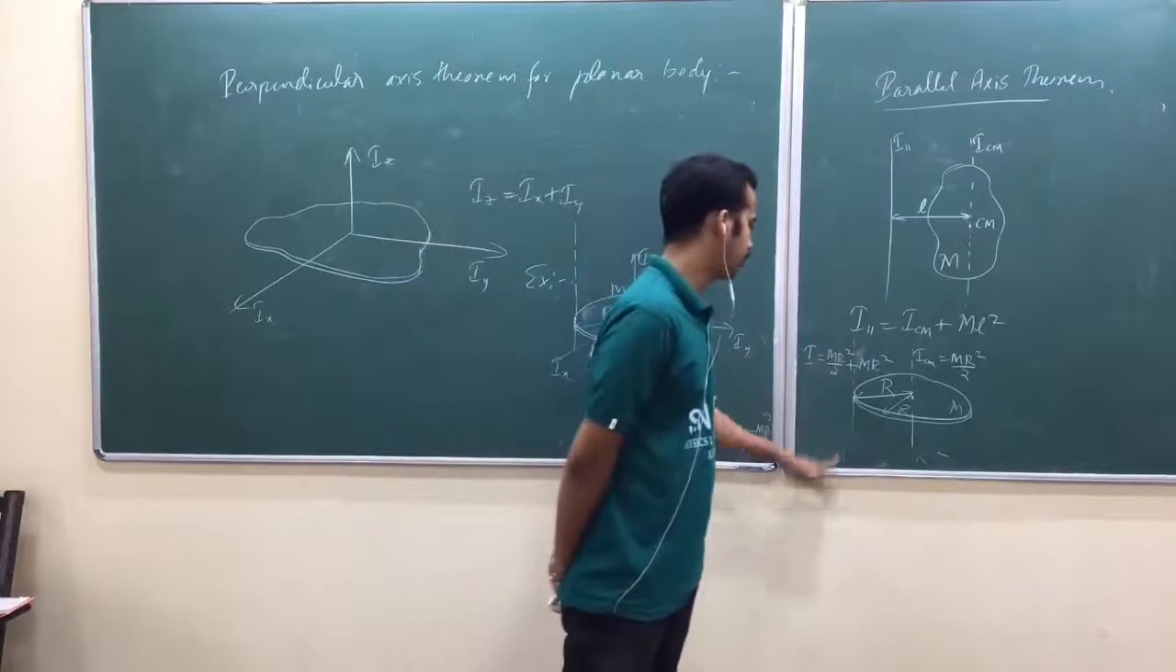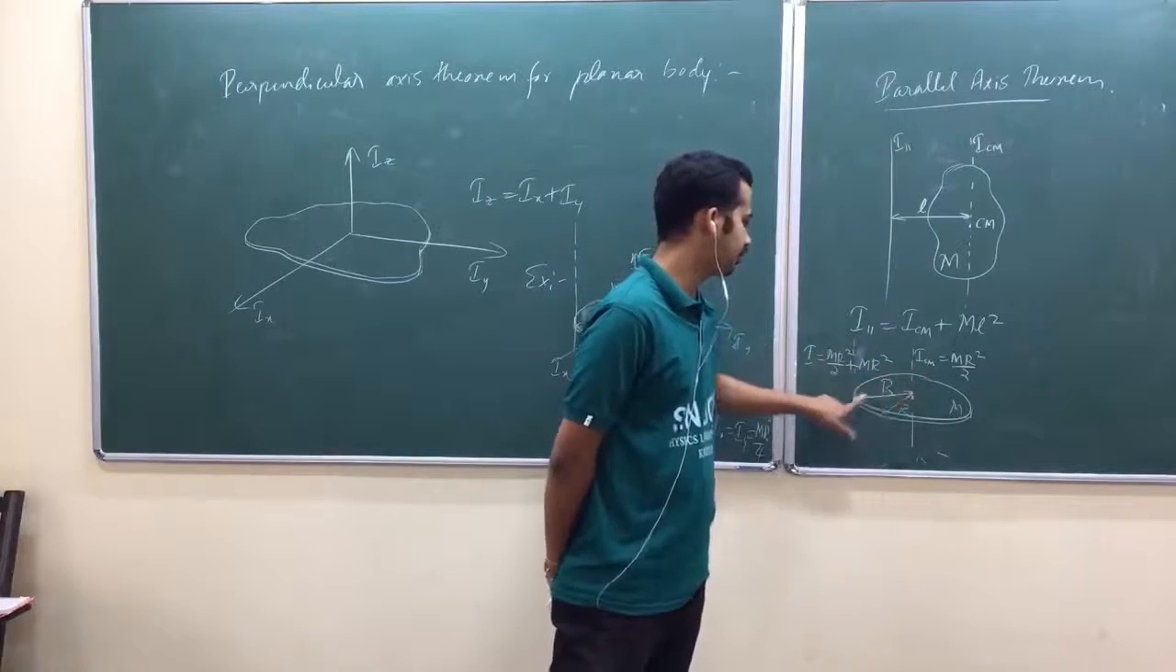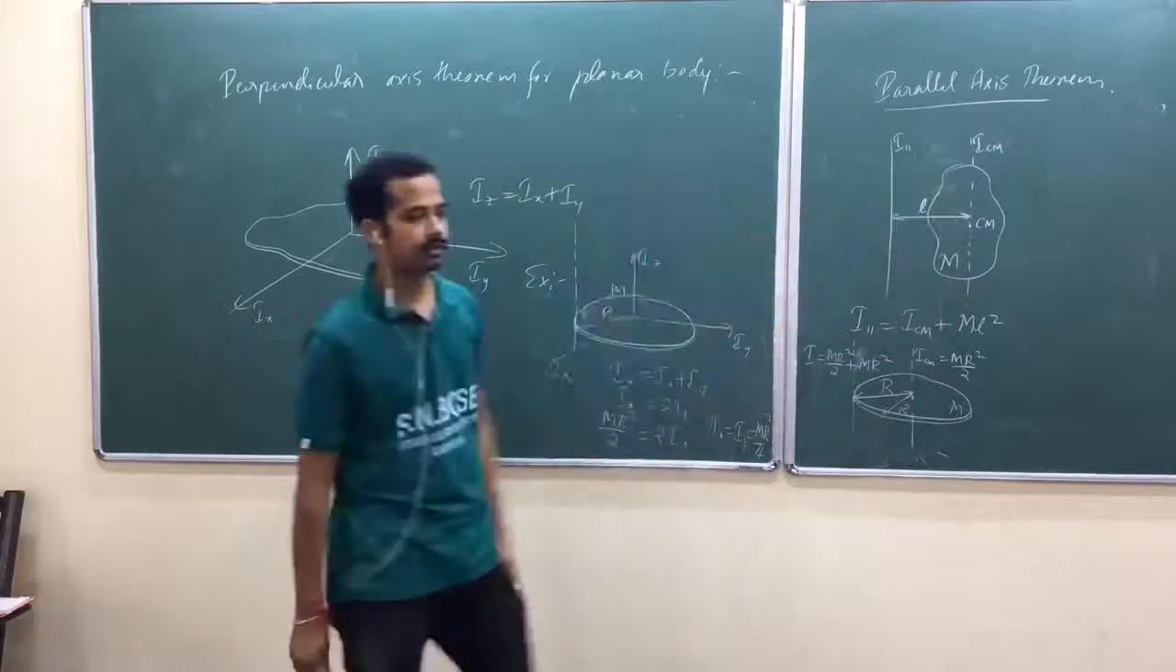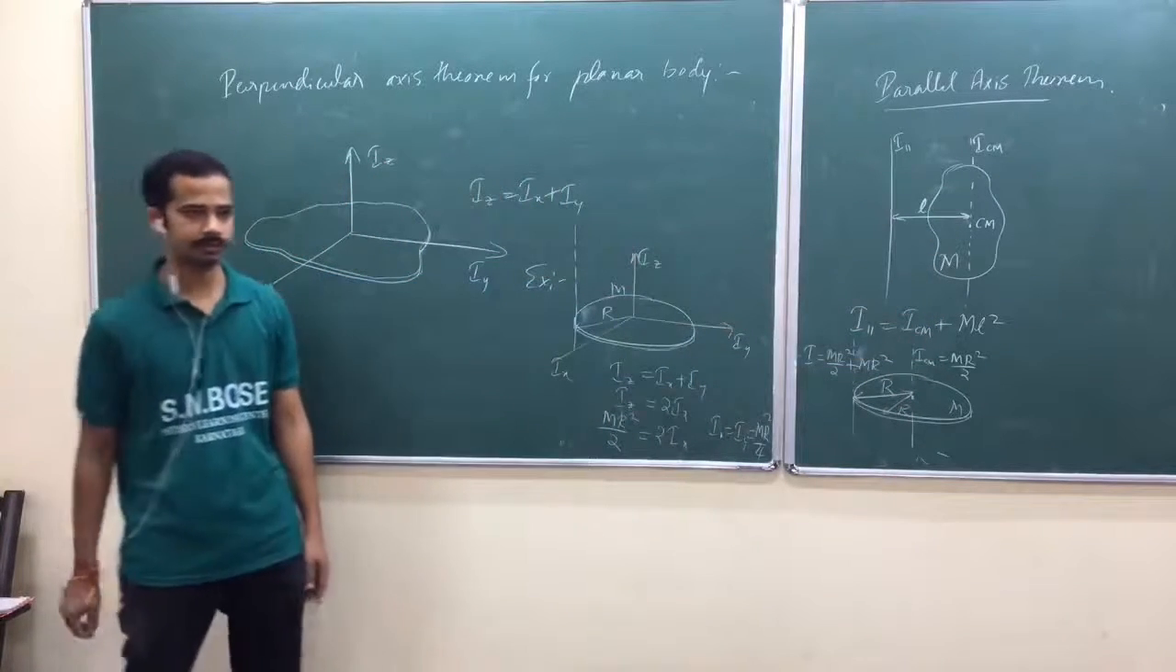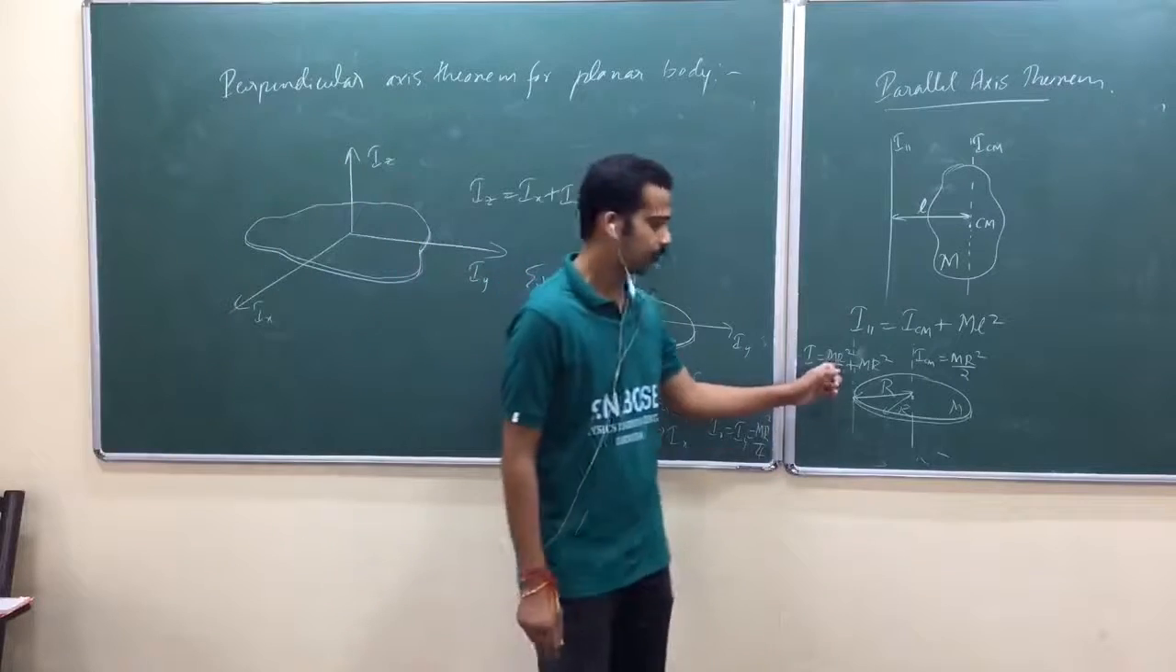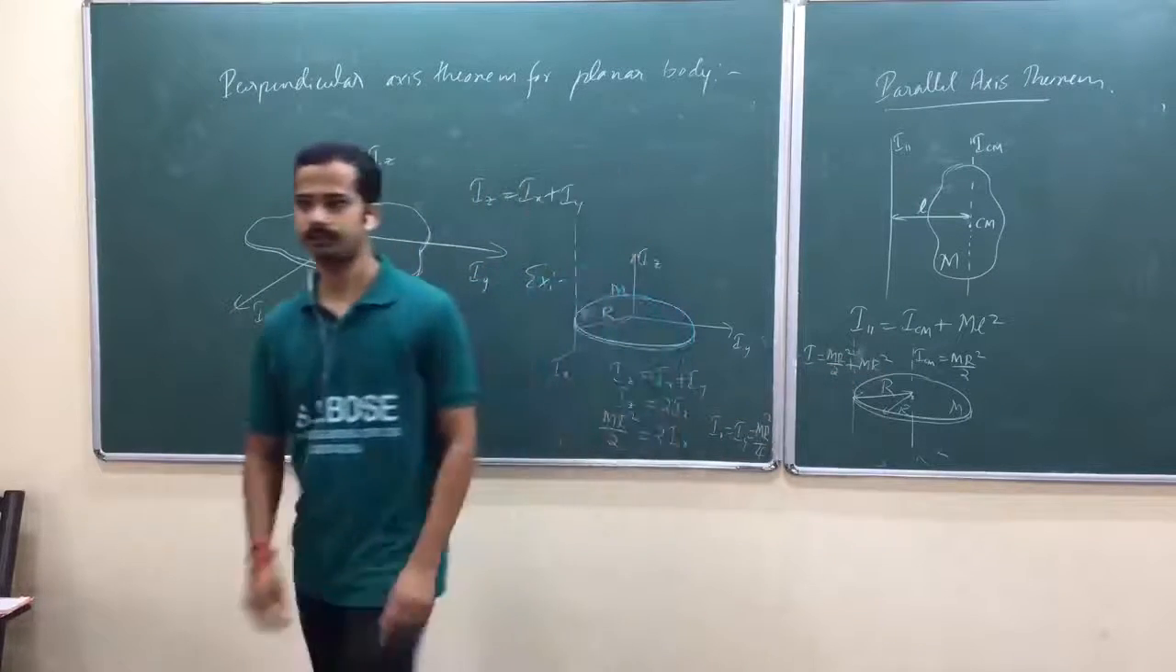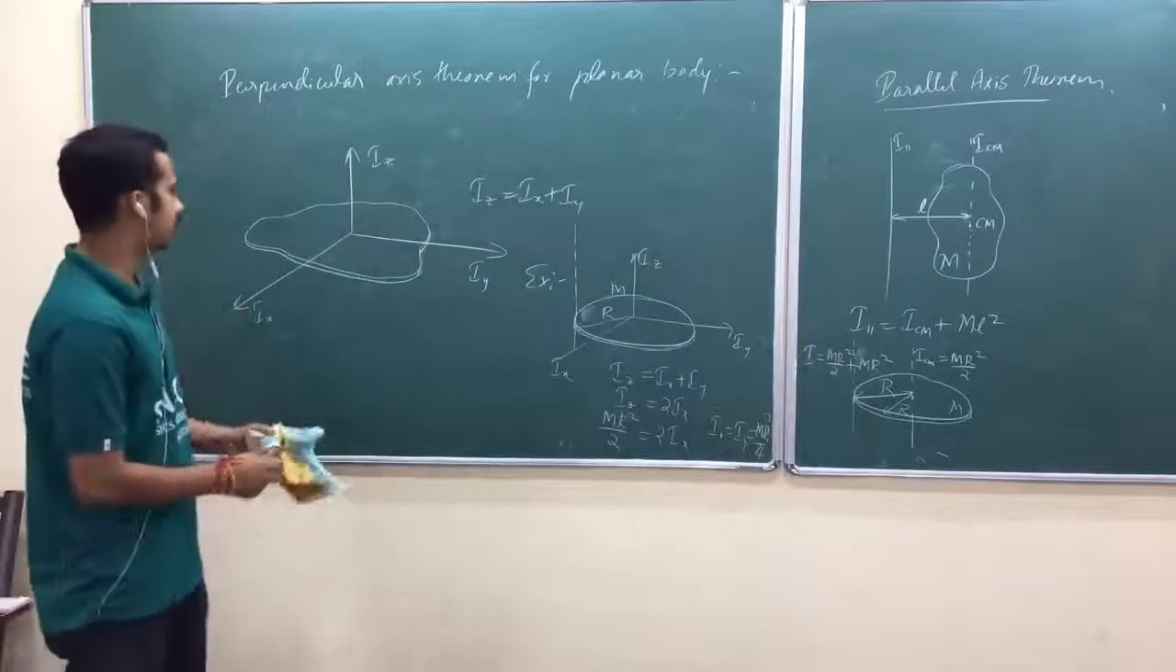I parallel is equal to I_CM plus mass into distance between that axis through center of mass and that parallel axis. Okay. And you got that is equal to 3 by 2 m r square. Similarly, you can do it for sphere.